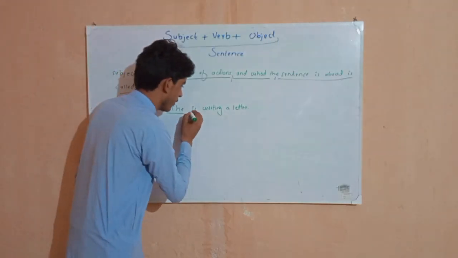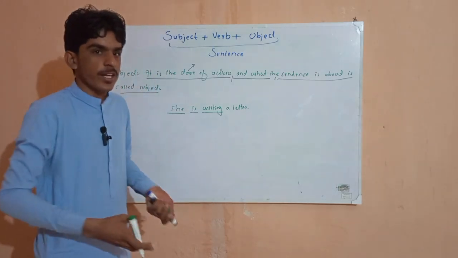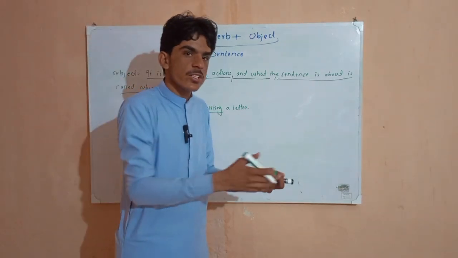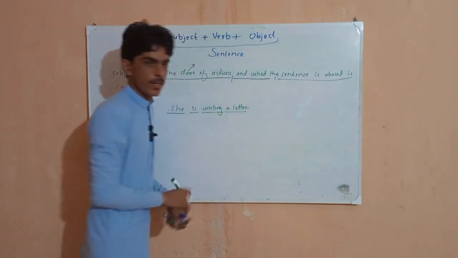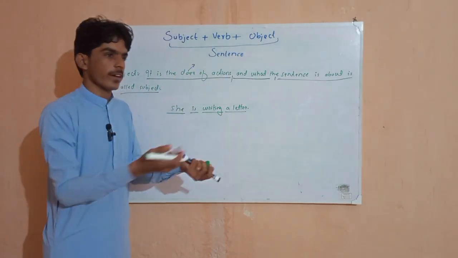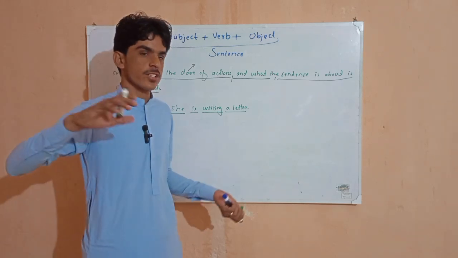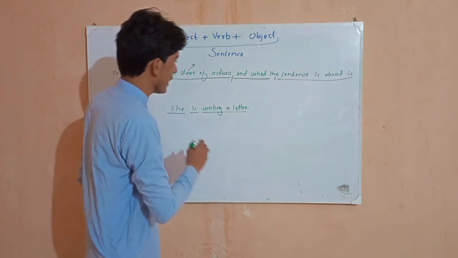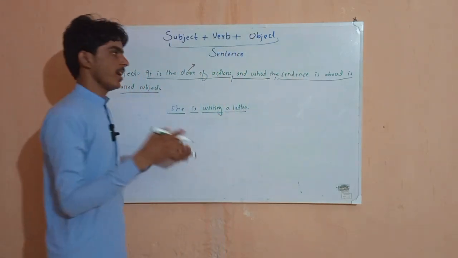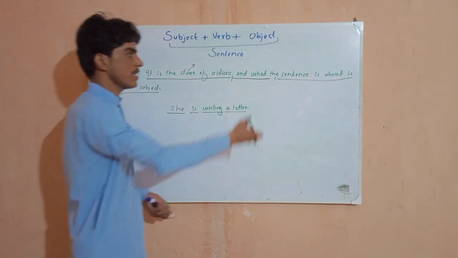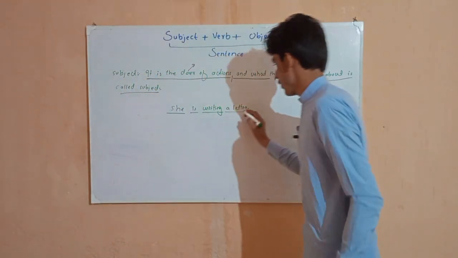Here is is our helping verb and writing is our action verb. Here a girl is there, she is doing something. She is doing what? She is writing a letter. If there is no work, no activity, no action being done, in that case, what the sentence is about is called the subject. Sentence जिस चीज के बारे में है उसको हम कहते हैं subject. Let's know an example.